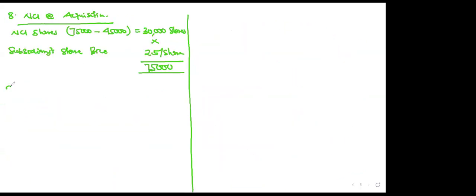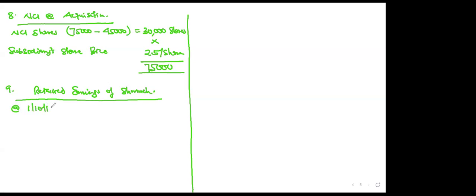Retained earnings of Shome. I'm working everything for you to understand clearly. They said as at 1st October 2018, he had 60 million, that's 60,000.